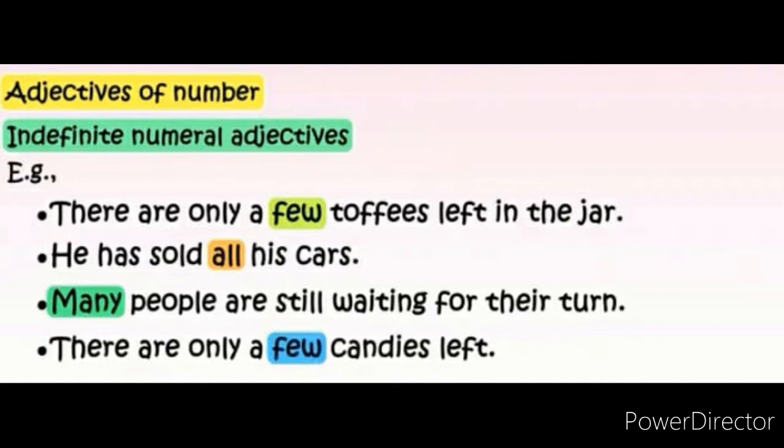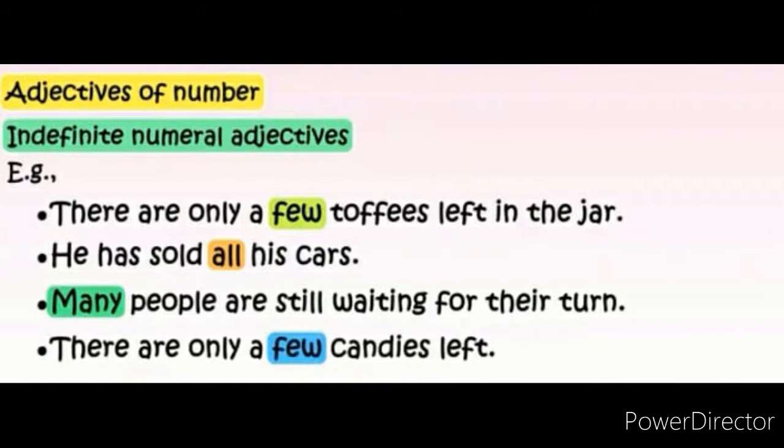He has sold all his cars. Many people are still waiting for their turn. There are only a few candies left. So children, in all the above sentences, the nouns which are used with the adjectives are countable nouns. Like you can see, few toffees, all cars, many people, etc. They all can be counted. But since it does not give us the exact quantity, these adjectives are known as indefinite numeral adjectives.